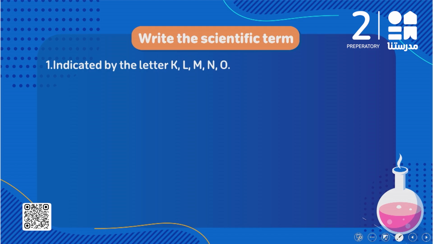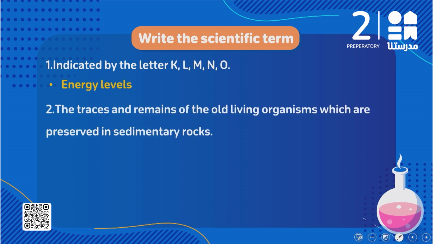Write the scientific term indicated by the letters K, L, M, N, O. Do you remember what these letters represent? They represent the energy levels. So again, the letters starting from K till we reach the letter O indicate the energy levels. And you remember we said we have 7 energy levels, which are K, L, M, N, O, P, Q.